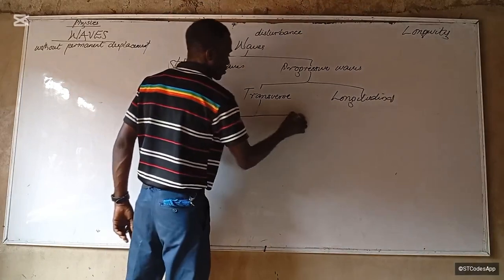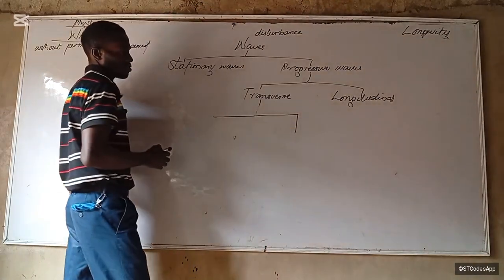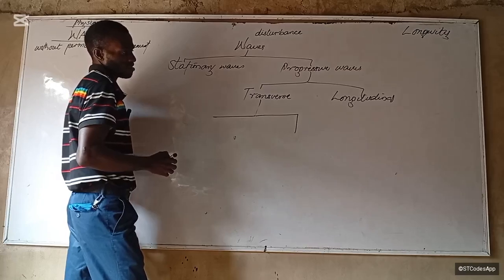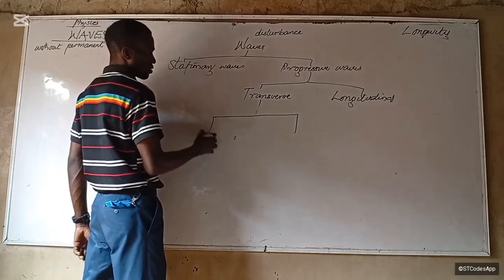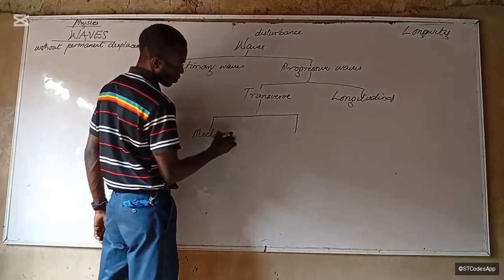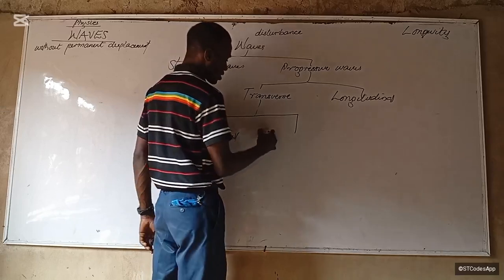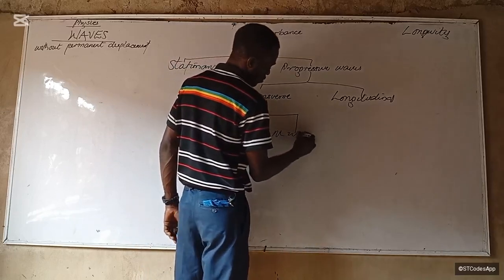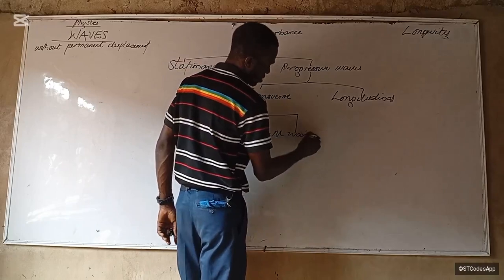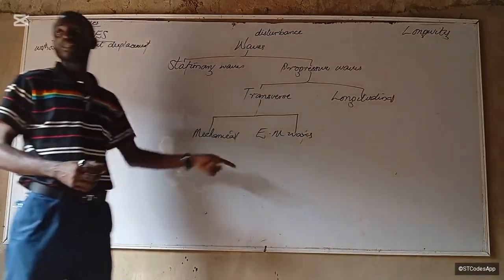So our transverse waves are divided into mechanical. So some mechanical waves are transverse, okay. Mechanical waves and EM waves. What are EM waves? We know the light.